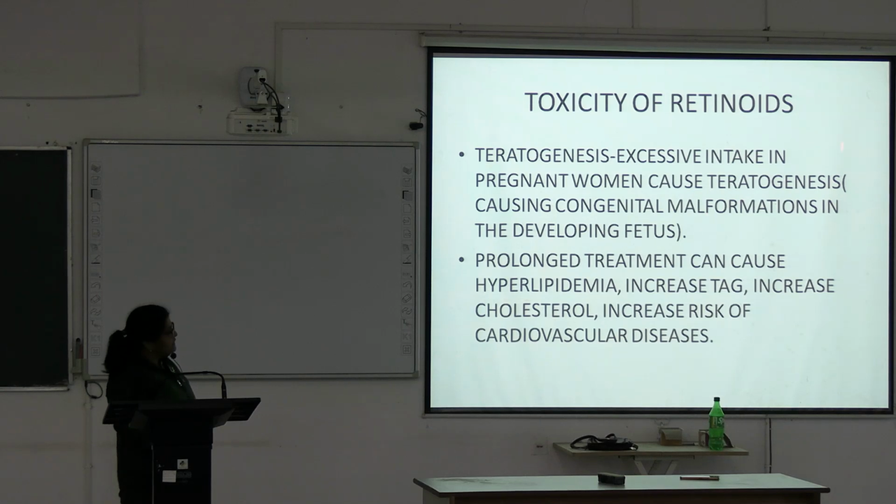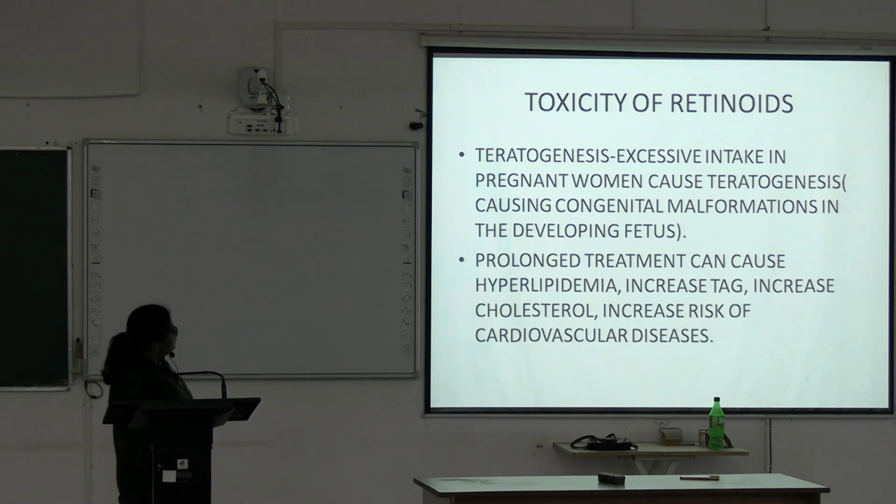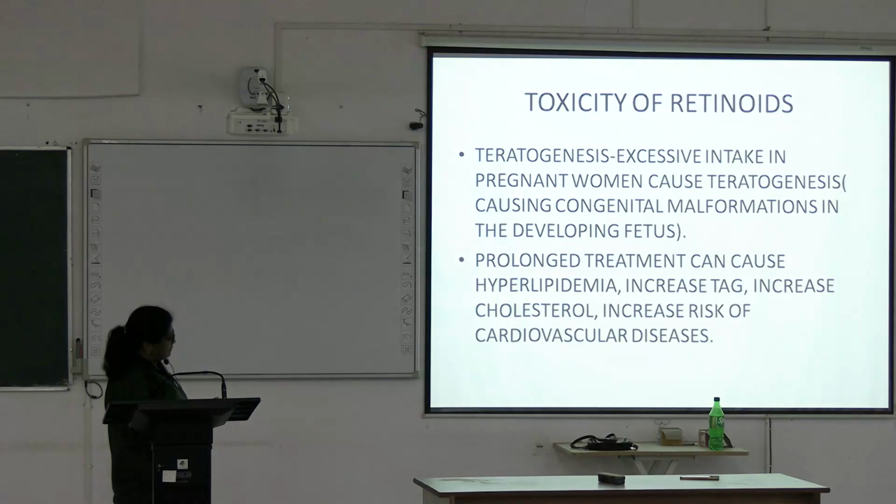Prolonged treatment with vitamin A or retinoids produces hyperlipidemia, increased triacylglycerol, increased cholesterol, and increased risk of cardiovascular disease. So prolonged treatment with vitamin A increases the risk of cardiovascular disease. Okay, up to this.